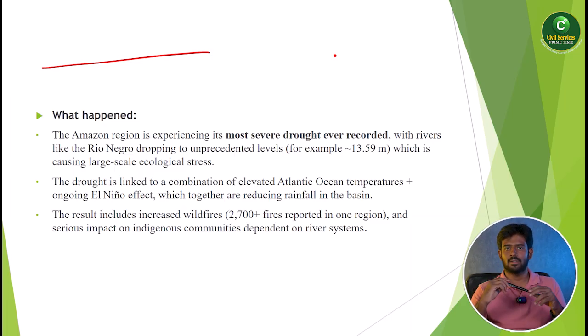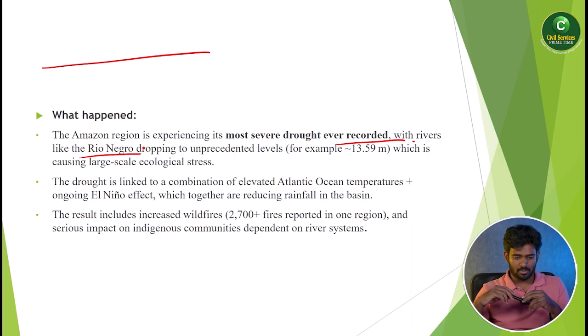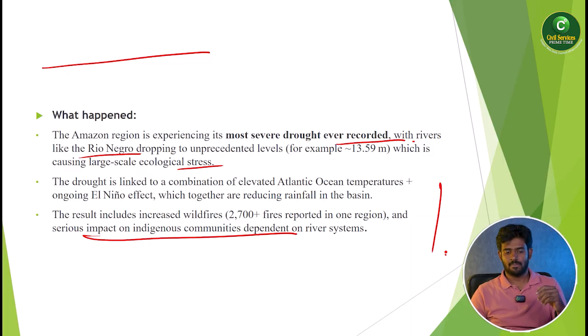Okay, so what happened this week is the Amazon region is experiencing its most severe drought ever recorded, with rivers like the Rio Negro dropping to unprecedented levels, which is causing large scale ecological stress. So why is it happening? The Amazon forest has always had some of the excesses of global climate change. Sometimes they get floods, sometimes heavy rains, sometimes droughts.